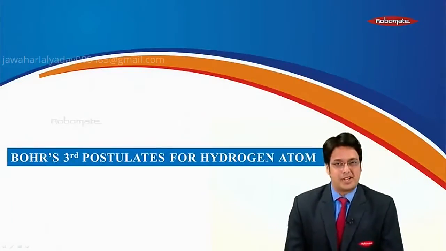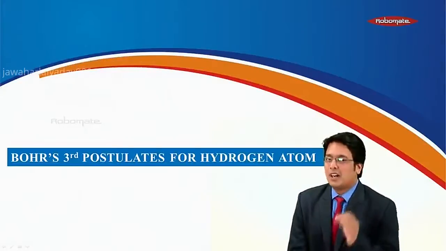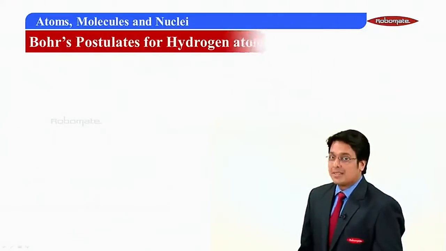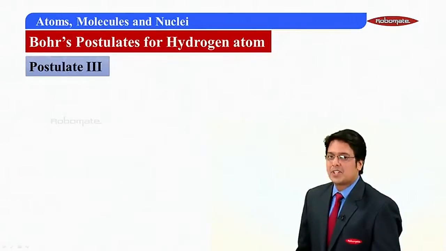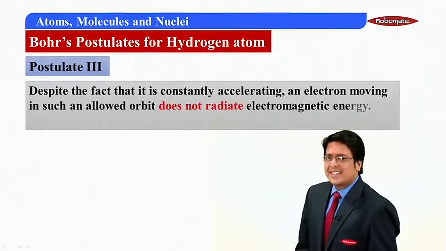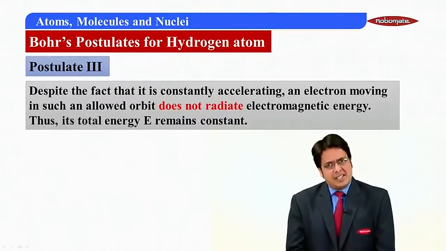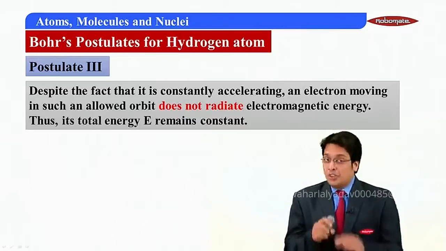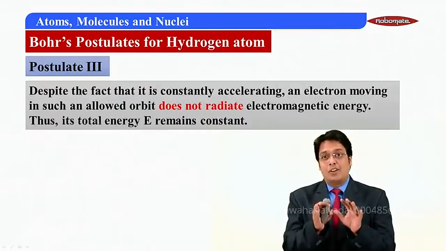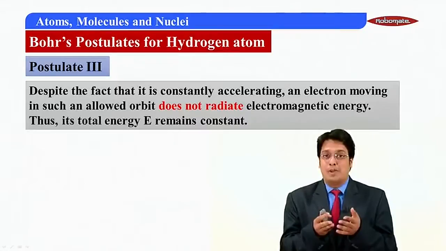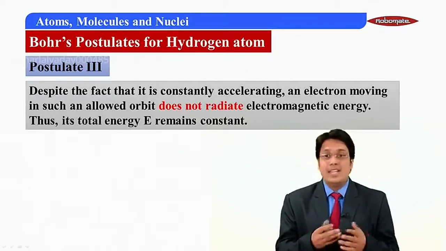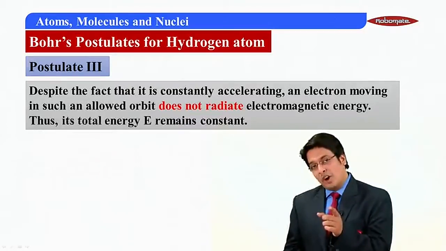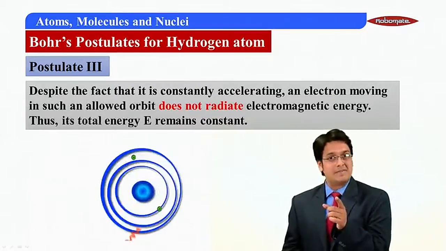Mystery, mystery, mystery. And here we are with the third postulate of Bohr of hydrogen atom. Quite a simple and quite a complex theory it is. Postulate 3 suggested to us that despite the fact that an electron remains in an orbit with constant acceleration, an electron moving in a permissible orbit does not radiate any energy. So the energy remains constant. And we know these orbits are called stationary orbits, don't we?